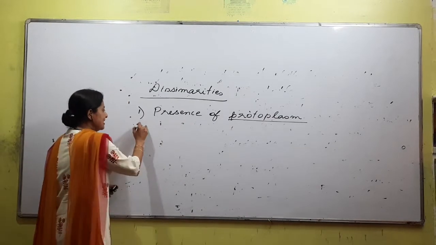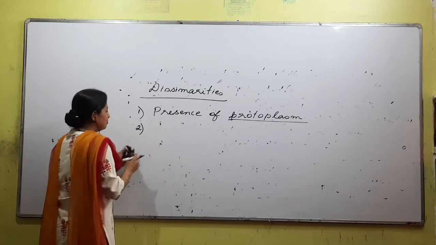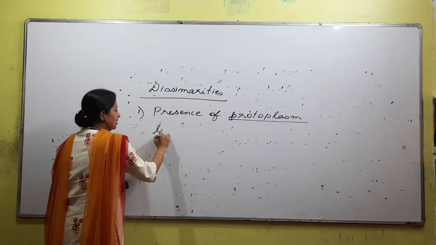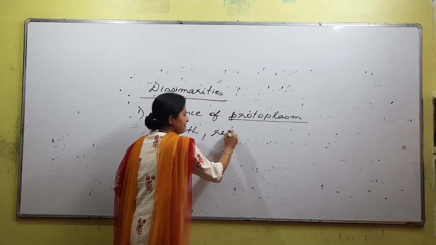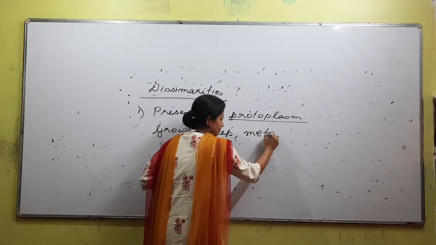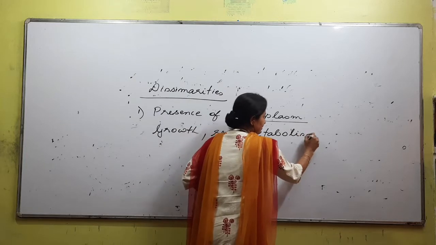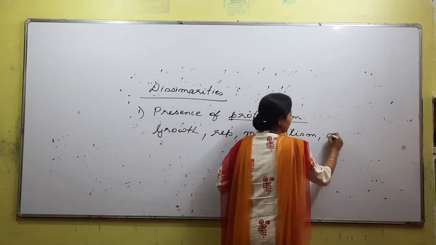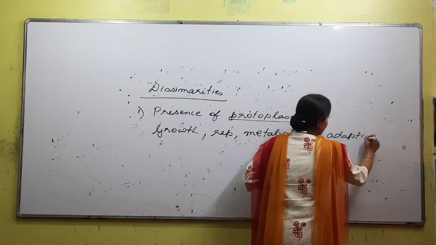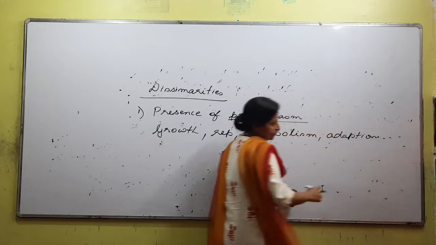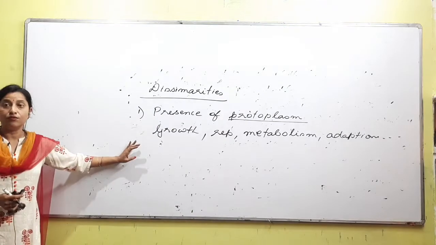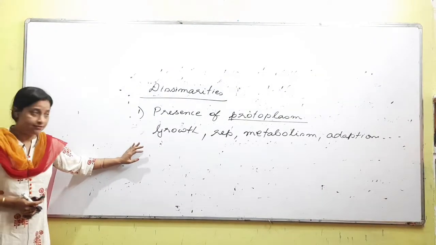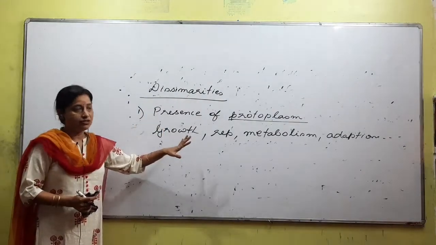Second, we have certain points. There are so many points like growth, then reproduction, then metabolism, right? Then we have certain things called adaptation, homeostasis, evolution, etc. So there are so many points on the basis of which you can differentiate a living and non-living. We will go through these points in detail.